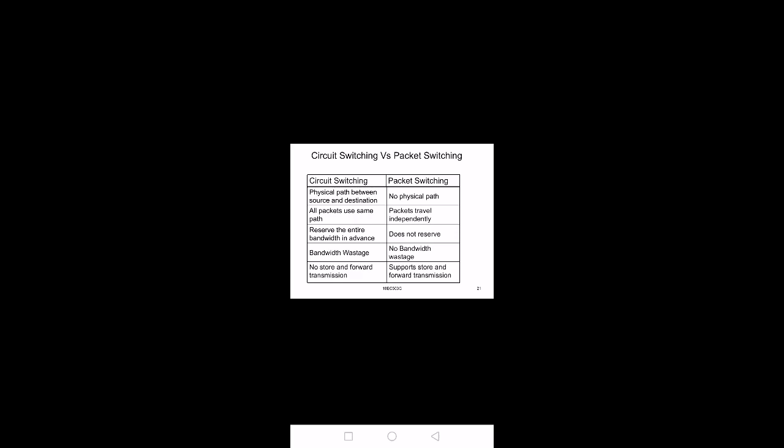We can send a huge amount of data between the sender and receiver, so it is suitable for bulk transfer of data. Circuit switching is best suited for large amounts of data transfer, but packet switching is mostly used for short messages. That is, circuit switching takes place in telephone communication, and packet switching takes place in computer communication. Why? In telephone communication, a dedicated path has to be established. In that dedicated path, users are talking. After talking, they release that connection, and it can be used by another person.